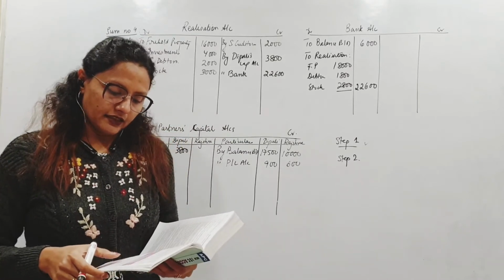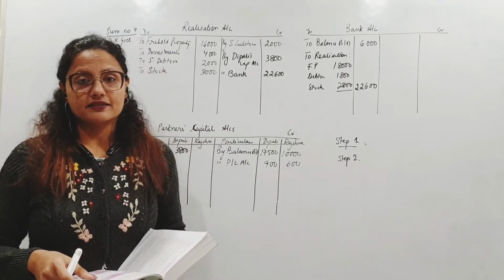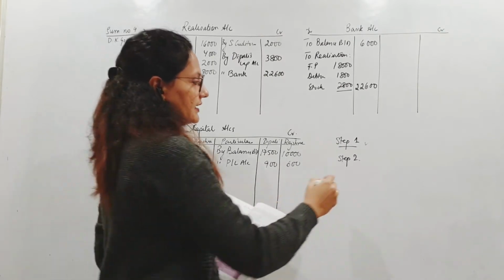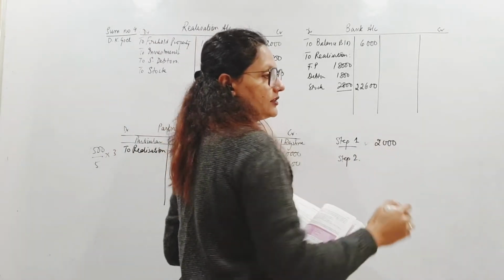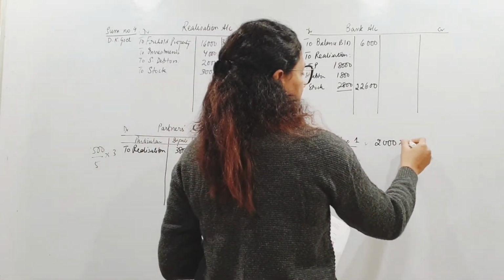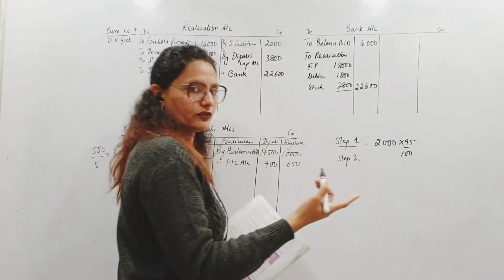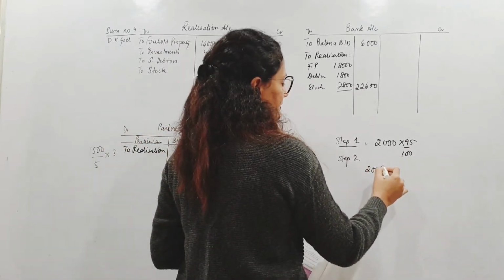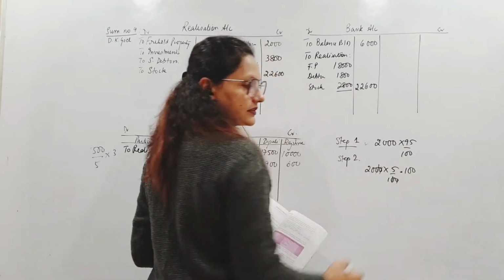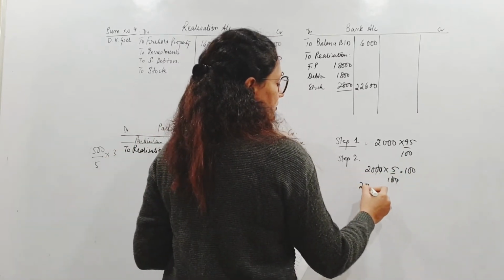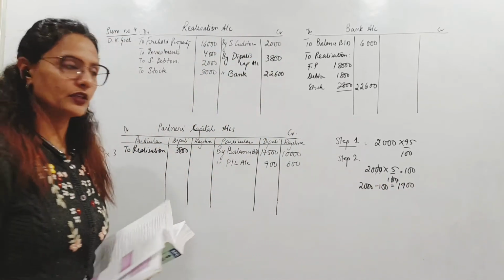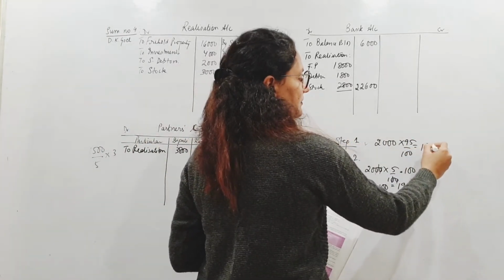Then creditors of the firm agreed to accept 5% less. Creditors are how much? Book value 2,000. 2,000 के creditors हैं. They are agreeing to take 5% less, meaning 95% में settle हो जा रहे हैं. So how much is 95% of this? Or if you do not understand like that, इसका 5% करो, कितना हुआ? 100. Okay? So 2,000 minus 100, I will have to pay them only 1,900. Okay? This will also come as 1,900 only.